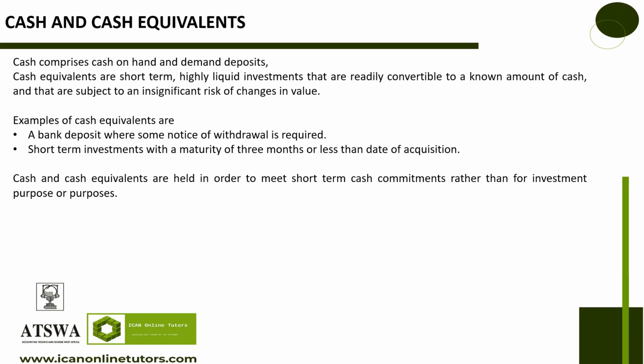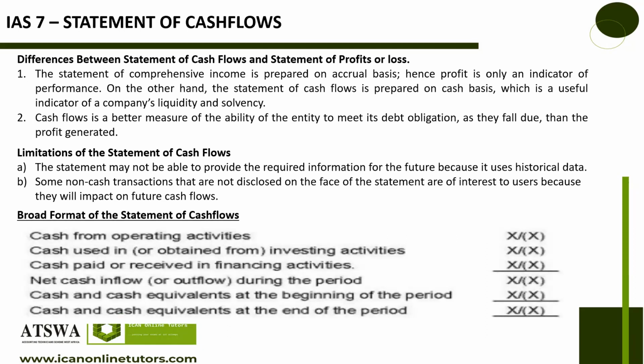So we are going to take the cash flow from operating activities, the investing activities and the financing activities one by one. The operating activity, we'll take last, but we'll look at investing and financing activities first. But when you're preparing your financial statement, you prepare in this format: operating first, investing, financing, and do the net of the three. Either you get an inflow or outflow, add it to the cash that you had at the beginning of the period, then you will get the cash at the end of the period.